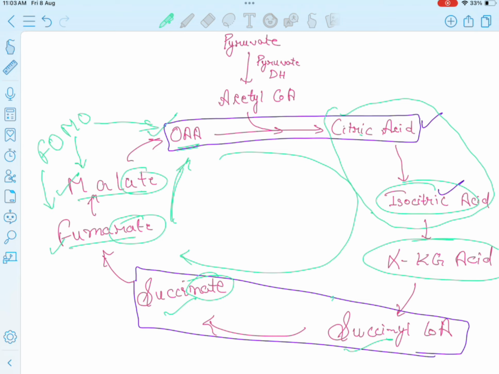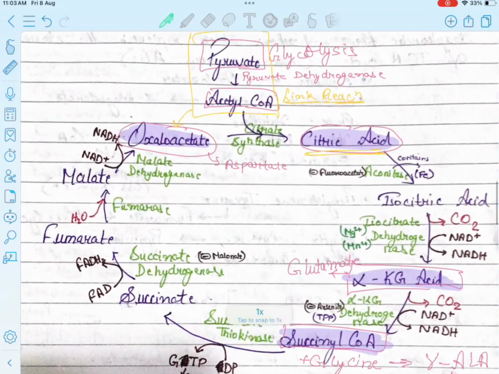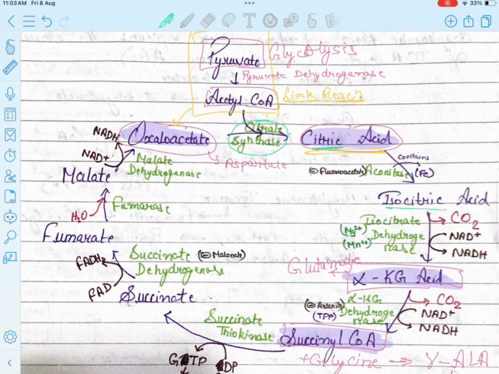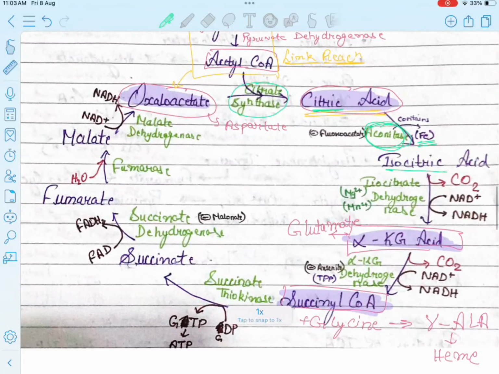So after looking at the substrate and the product, now we will look at the enzymes which are being utilized in the TCA cycle. Okay, so we will go back up for that. Here, since the citric acid is being produced, the enzyme used is citrate synthase. Then the enzyme used in the formation of the isocitric acid is the aconitase, and here you can see that the aconitase enzyme contains the iron.